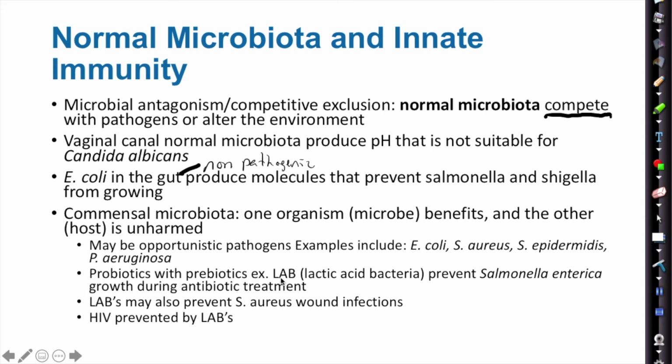Lactic acid bacteria, typically things like Bacillus strains that are found in yogurt, are also good during Salmonella treatment. They may also prevent Staphylococcus aureus wounds by causing competition for the Staphylococcus aureus. And some studies have shown that HIV can be prevented by having to compete with, and remember HIV is a virus, but it competes for binding with some of these LABs, these lactic acid bacilli.